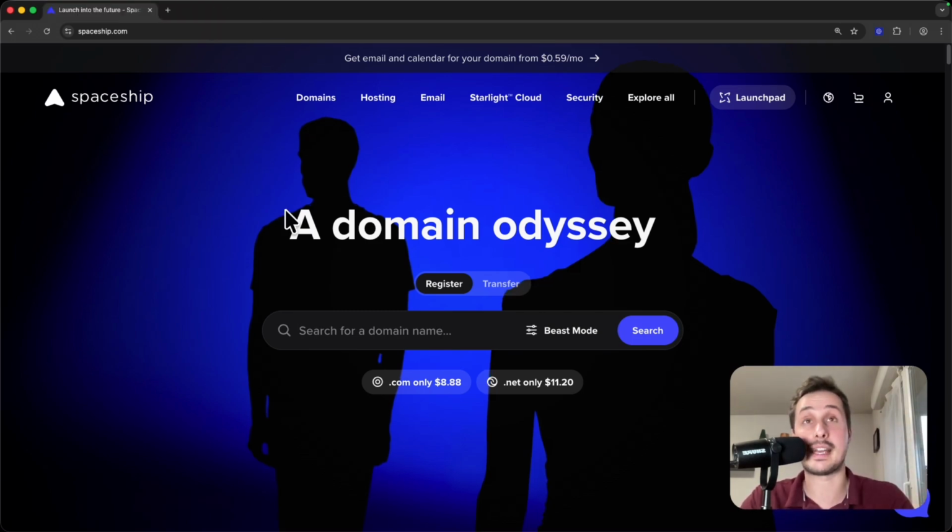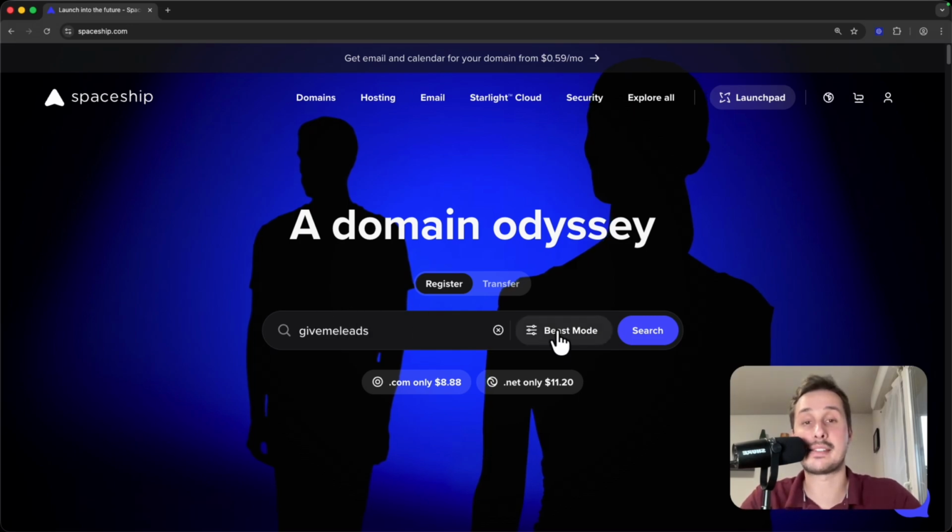So that being said, I will use Spaceship to buy 3 domains. And why Spaceship? It's because it's cheaper than Namecheap. So once you click the link in the description for Spaceship, you will be on this page. And now what we need to do is to write here a domain name, and I recommend you to write your main domain because from this main domain we will find variations. So in my case I write give me leads, and here I click on beast mode.